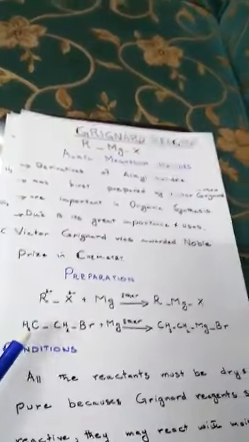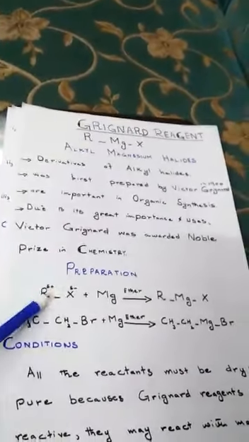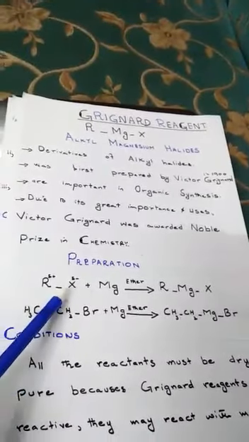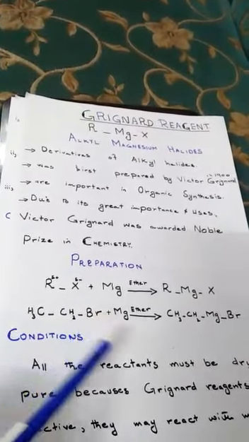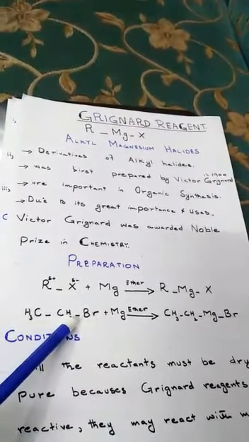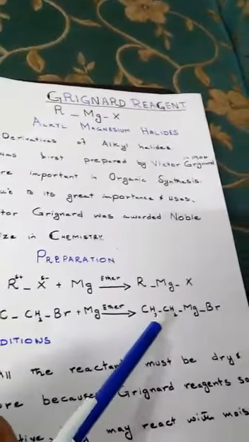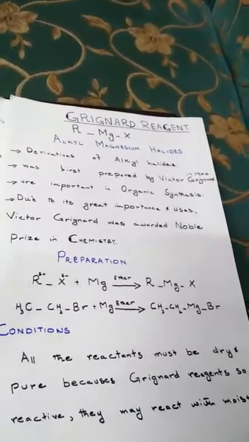Now we will explain it by giving an example. The example: the alkyl group is ethyl, CH3CH2, and the halogen is Br. Ethyl bromide, which is an alkyl halide, plus magnesium in the presence of ether, will give ethyl magnesium bromide, which is the required product and Grignard reagent.